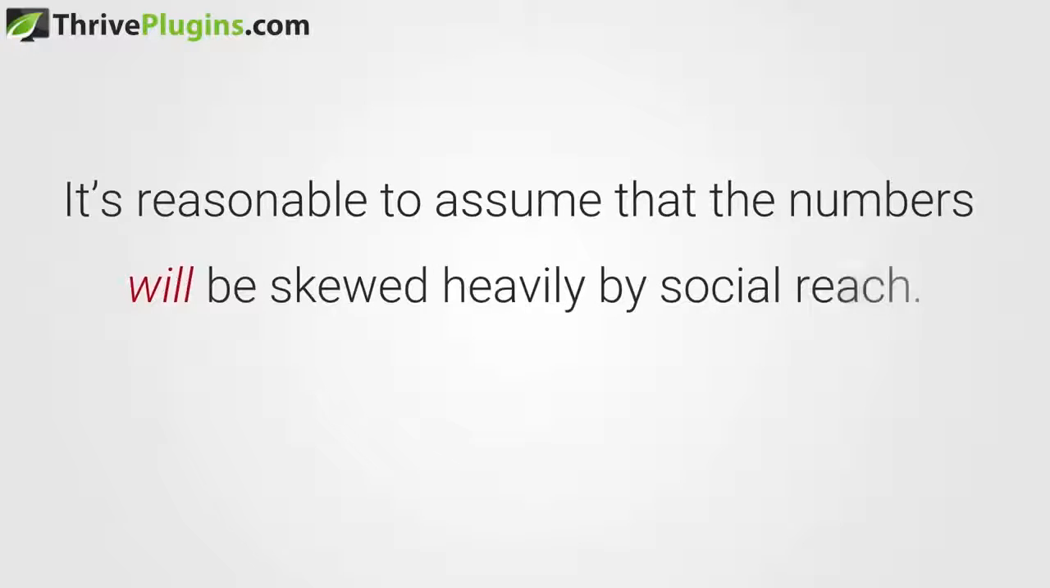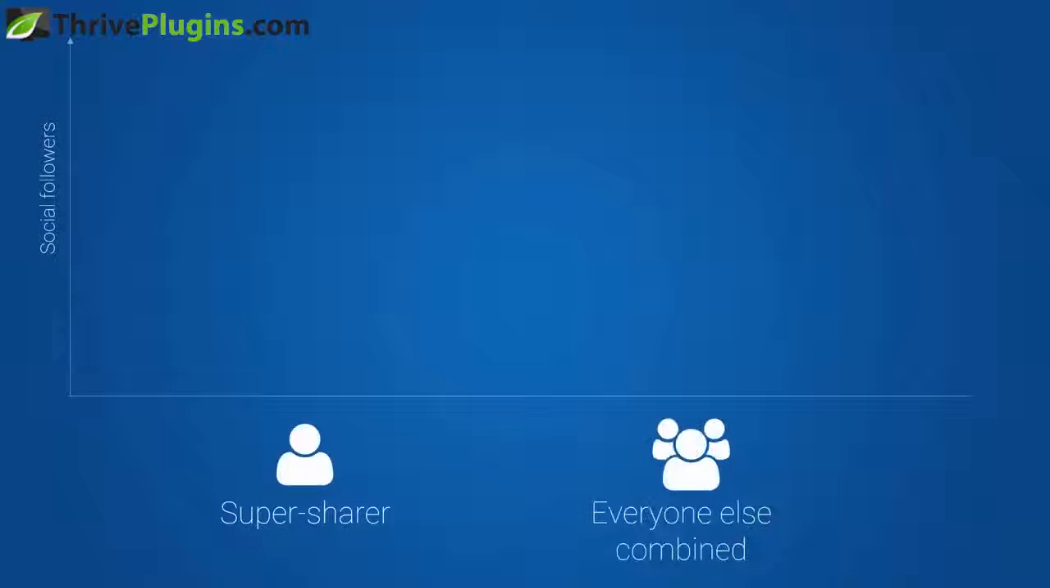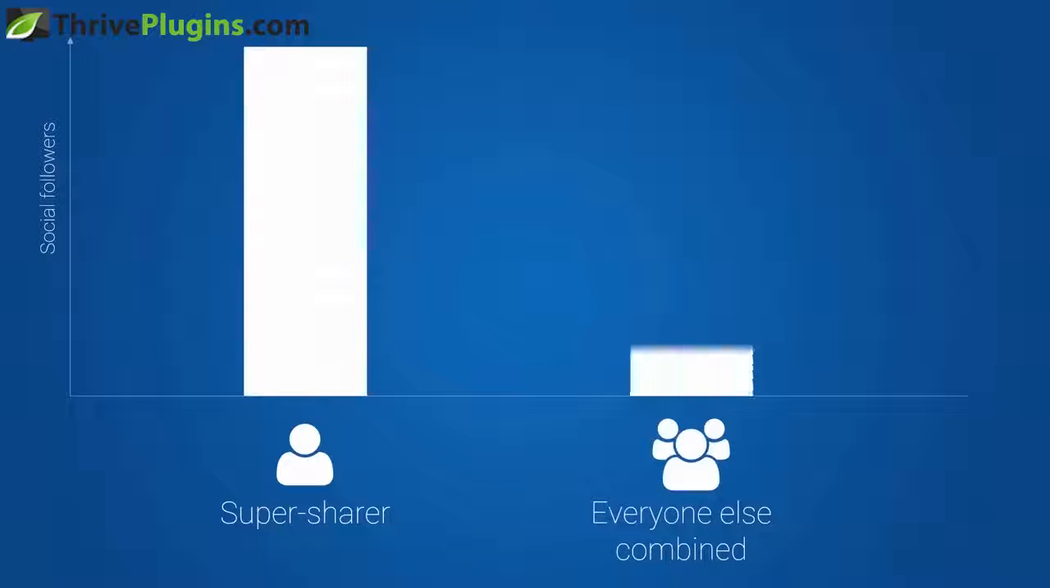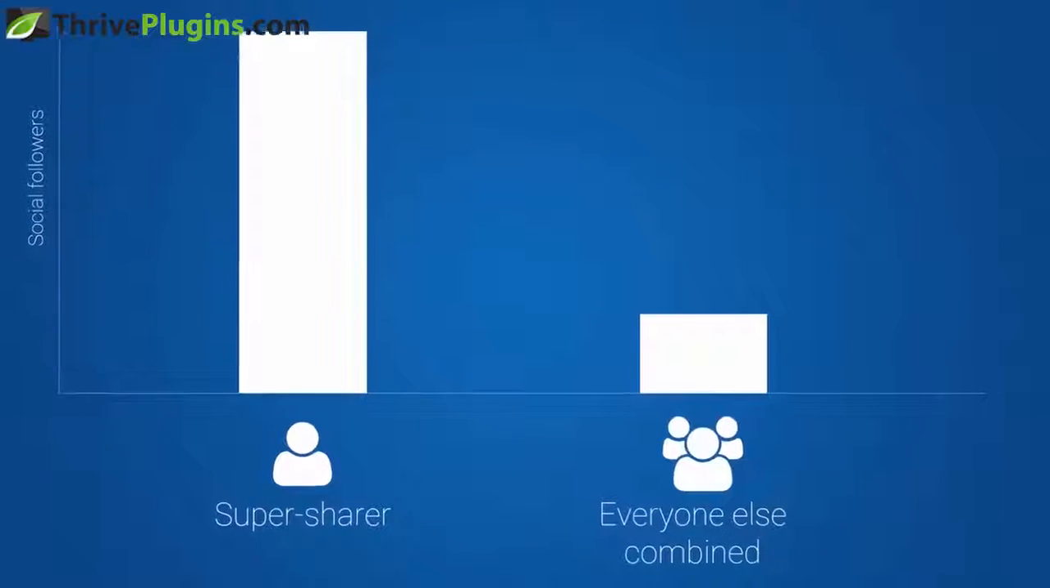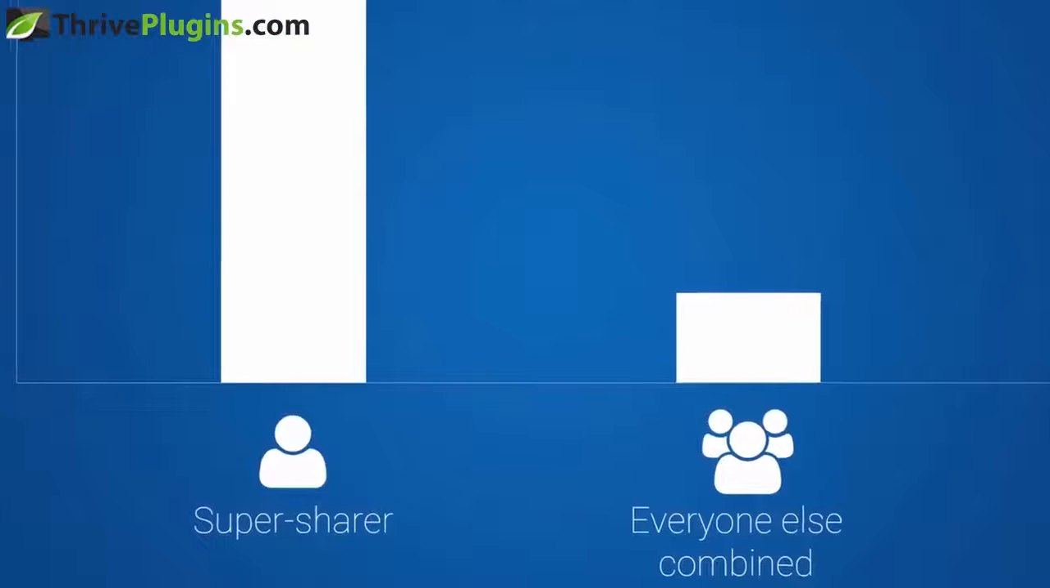It's reasonable to assume that the numbers will in fact be skewed heavily by social reach. It's highly likely that 1 or 2 of the people that share your content will have more followers than all the other sharers combined. And as a result, any click data you gather is completely irrelevant. Let's be clear about something. This fact alone already completely ruins the premise of most headline testing tools that I have found. But it's not even the only problem. If I tried to cover all of the problems, this would be a very long video. So instead, let's just quickly go through the 2 biggest other issues.